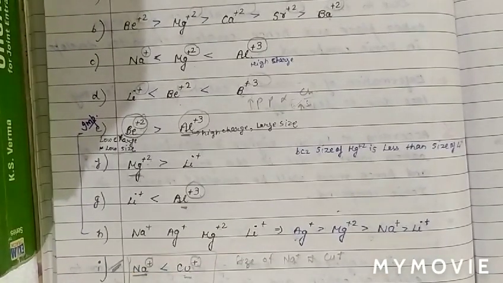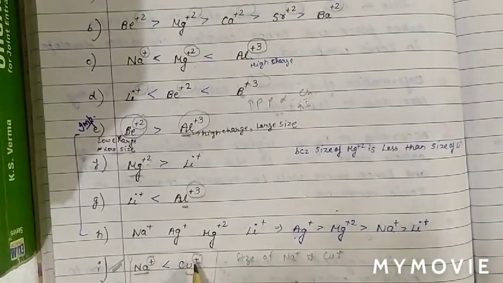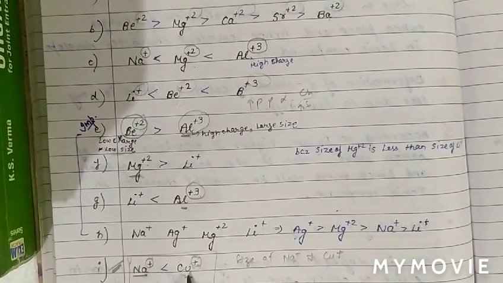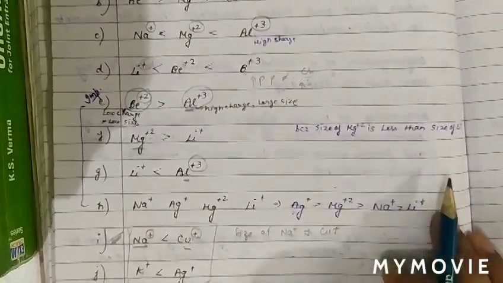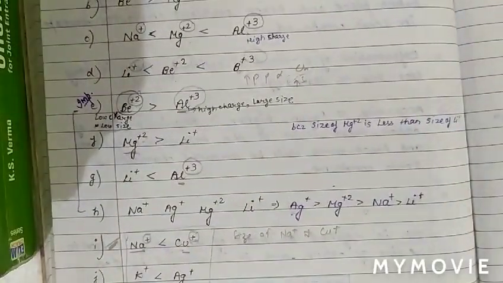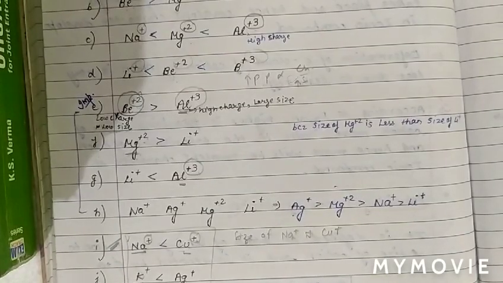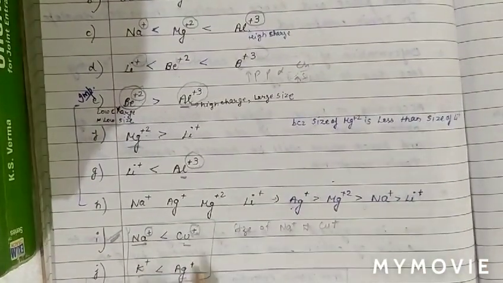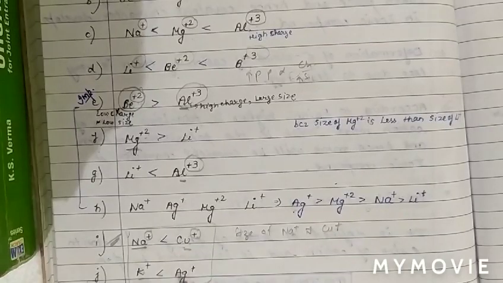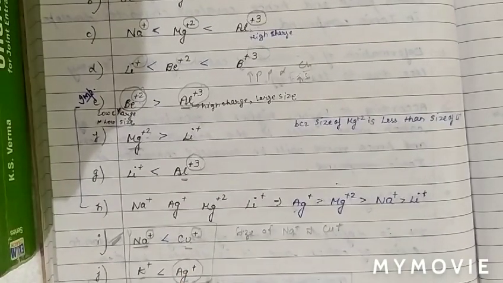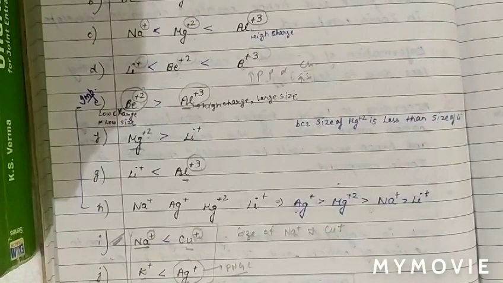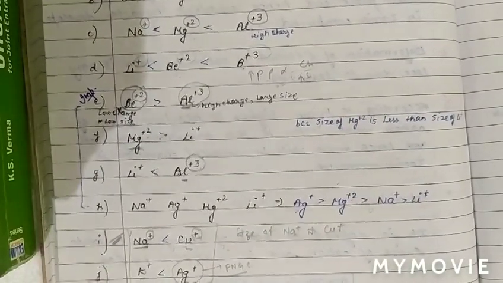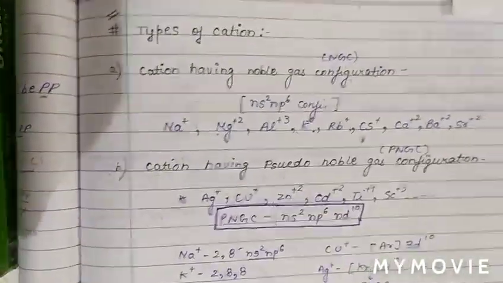Very important question. Charge is the same, size is also similar, but polarizing power is decided on the basis of the pseudo-noble gas configuration. See the next question: K+ and Ag+. Again, here also the charge is the same and size is also similar, but Ag+ has a pseudo-noble gas configuration, due to which Ag+ has more polarizing power. We will discuss the types of cation in Fajan's rule.